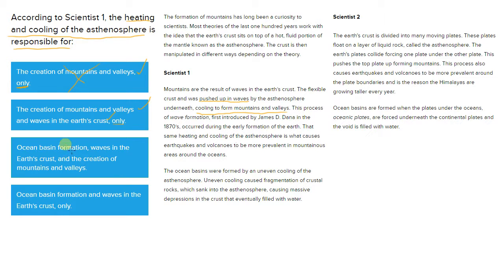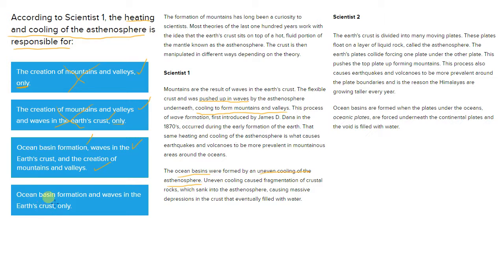Let's go to answer choice C. Ocean basin formation, waves in the Earth's crust, and the creation of mountains and valleys. So does it say anything about ocean basin formation, which is the new piece here? So if we're reading about the ocean basins here under Scientist 1, the ocean basins were formed by an uneven cooling of the asthenosphere. Okay, there it is. Uneven cooling of the asthenosphere. So the heating and cooling of the asthenosphere is responsible for ocean basin formation, waves in the Earth's crust, as we saw earlier, and the creation of mountains and valleys, which we saw in answer choice A. So we know answer choice B is wrong because it's not only these two things, it also is ocean basin formation.